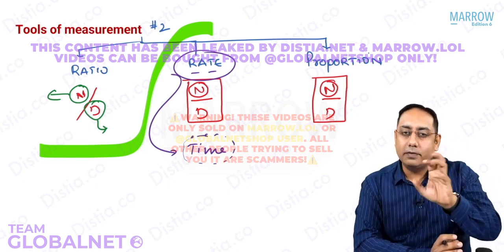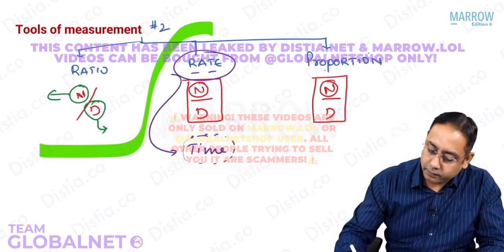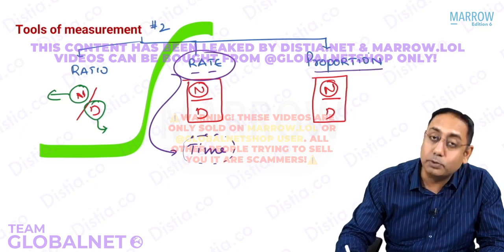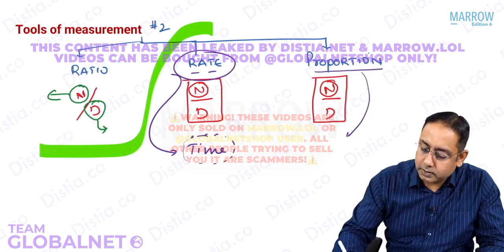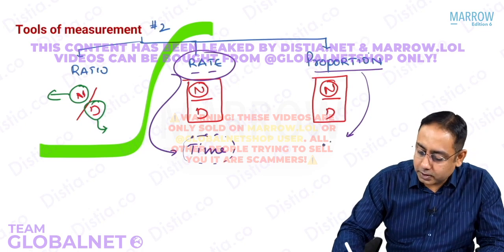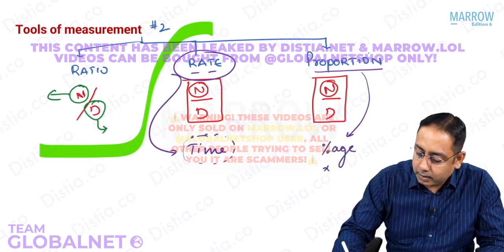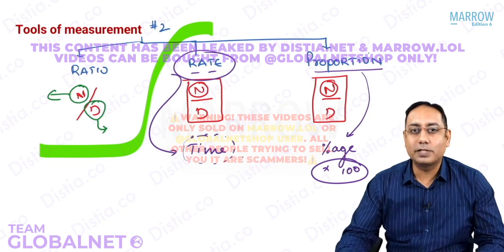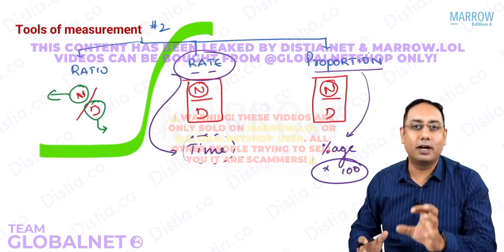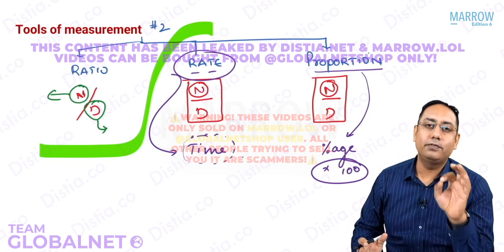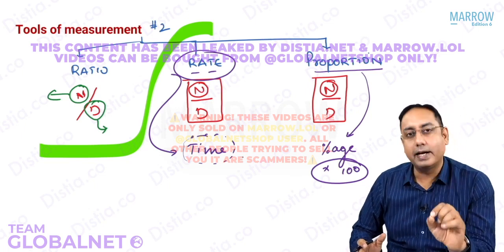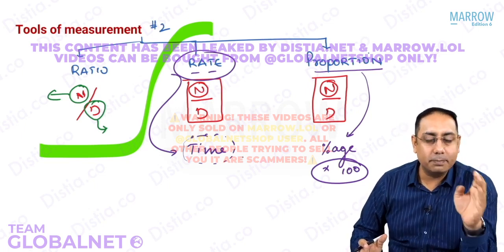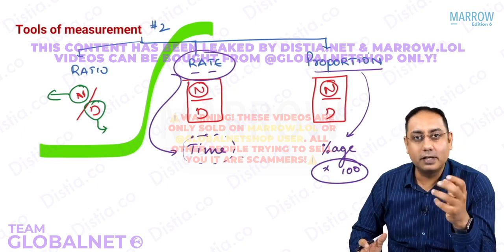Whenever we talk about proportions, we always express them in percentages, or the multiplicative factor is always 100. It means the same, right? So if you are expressing it in percentages or in 100, it is a proportion. If there is time, it is a rate. And if the numerator is separate and the denominator is separate, it is a ratio.